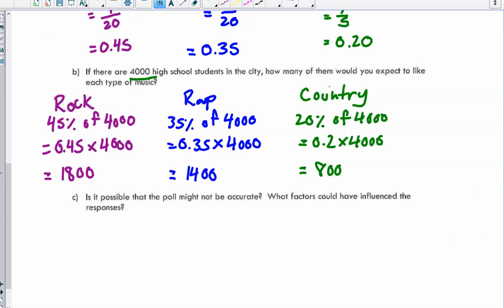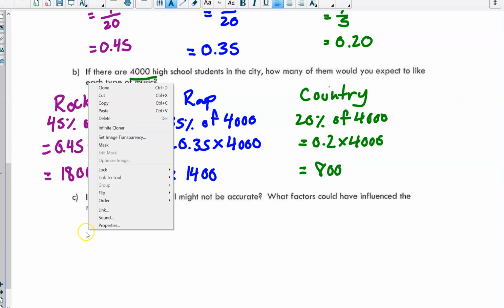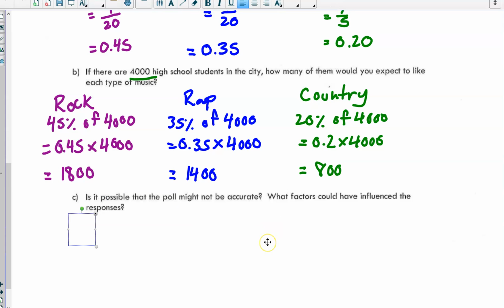Lastly, I think, for this example, or this page anyway, is it possible that the poll might not be accurate? What factors could have influenced the response? So, yes, for sure, it's possible that the poll's not accurate.